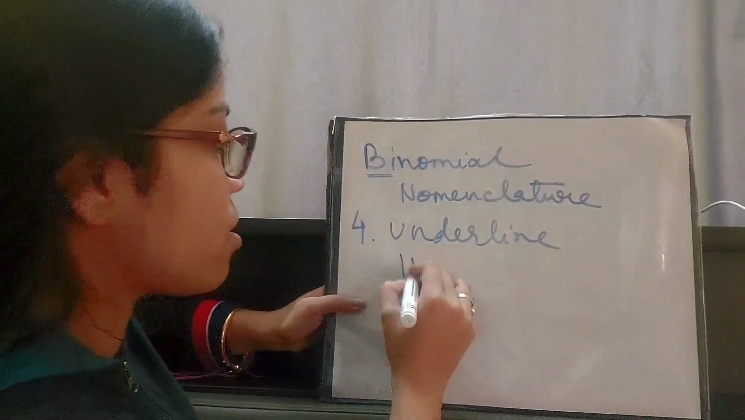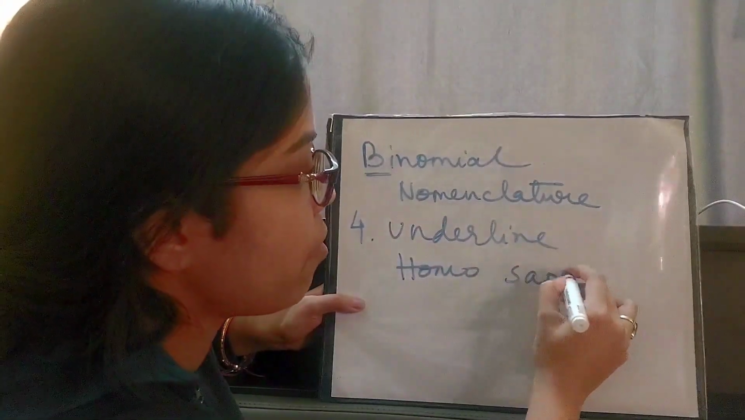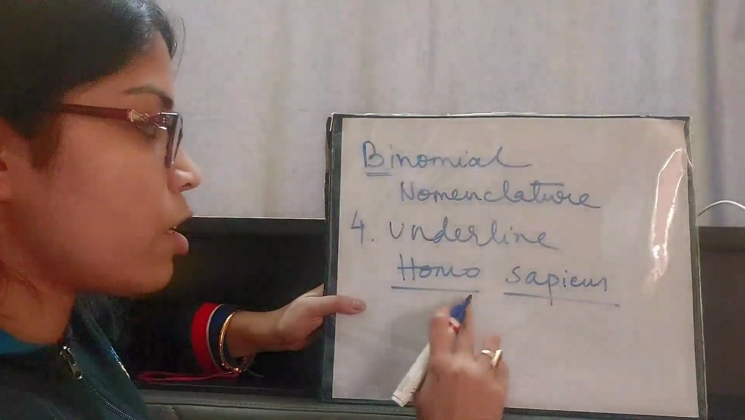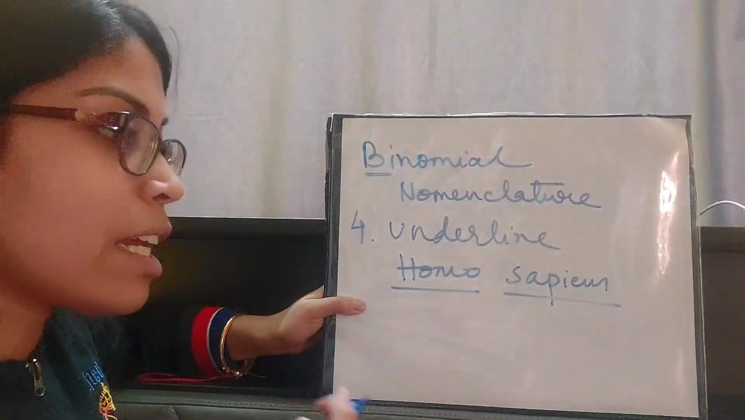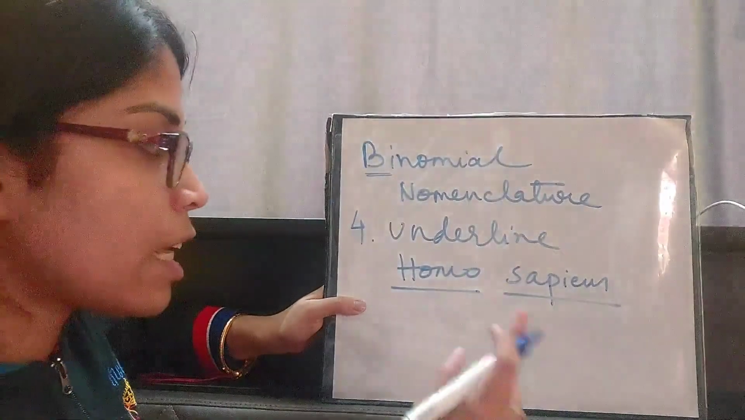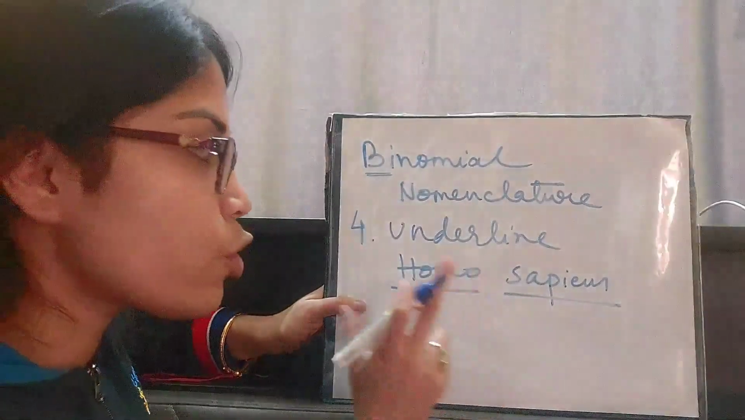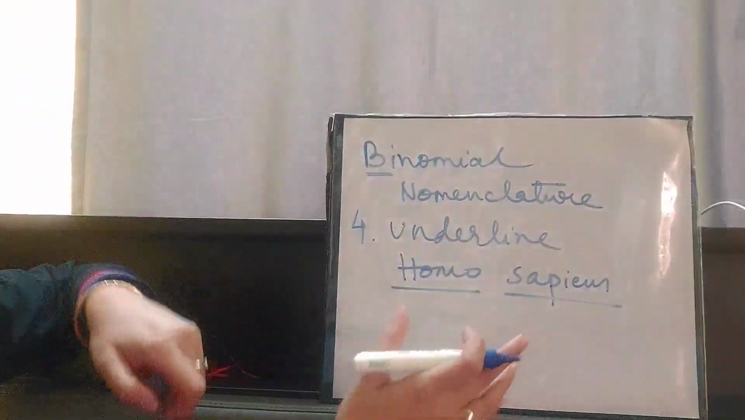Okay, Homo sapiens: generic name, specific name, underline. We underline them separately. We are not underlining them together. But while they are in print form, they should be italicized. They will not be underlined anymore in print form. They should be italicized, that is, they will be a bit bent. Okay, you all know what italics is.